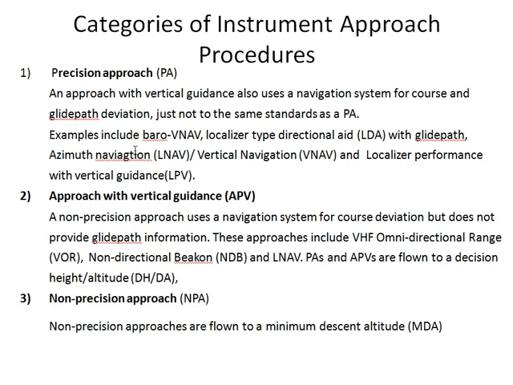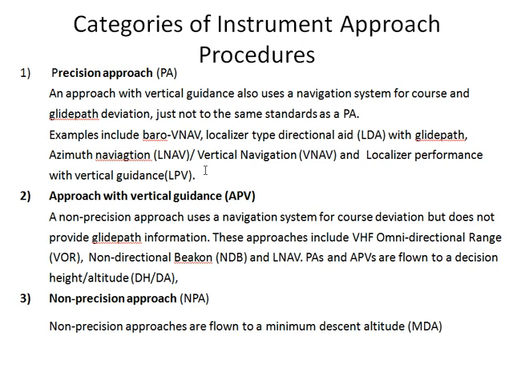The instruments used in the precision approach include barometric vertical navigation, a localizer type directional aid, that is LDA, with a glide path indication. The other one is azimuth navigation, generally called LNAV, or vertical navigation, which is VNAV, and localizer performance with vertical guidance, that is LPV. So these are all examples of a precision approach